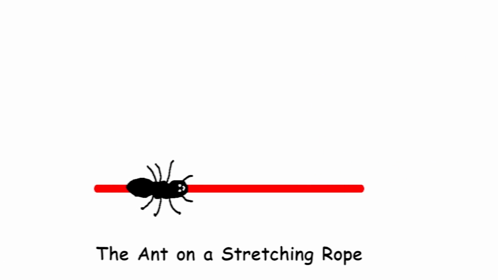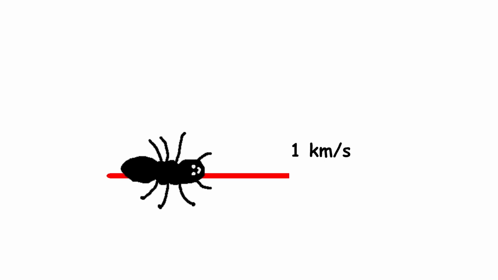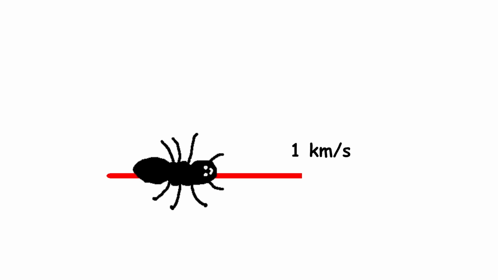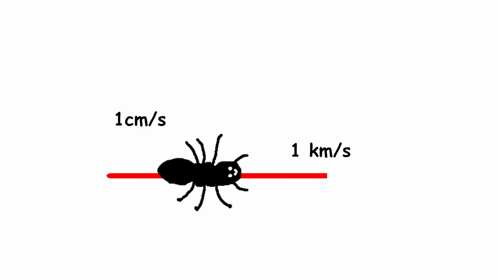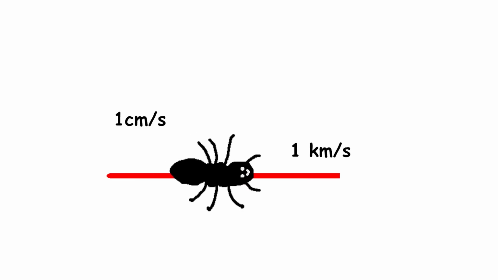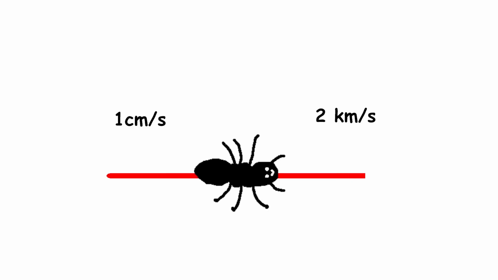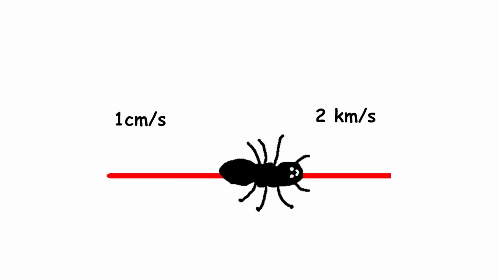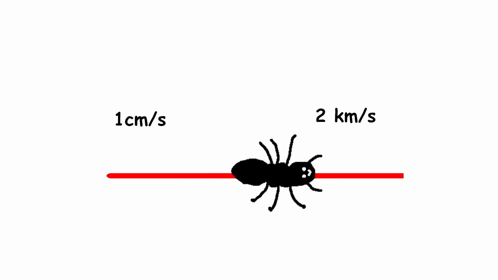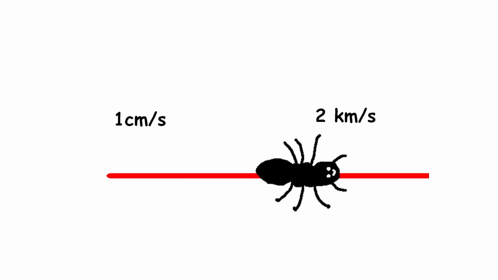The ant on a stretching rope problem. Imagine an ant standing at one end of a rubber rope that's initially 1 kilometer long. The ant crawls at a steady pace of 1 centimeter per second. However, every second the rope stretches uniformly. After the first second, it's 2 kilometers long. After the second second, it is 3 kilometers long, and so on. The question is whether the ant will ever reach the far end of this rope. Surprisingly, the answer is yes. And here's why.